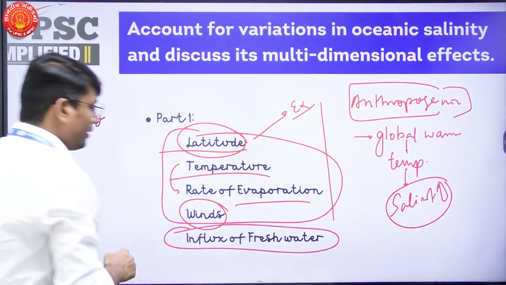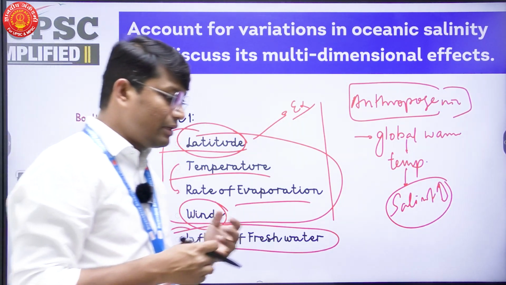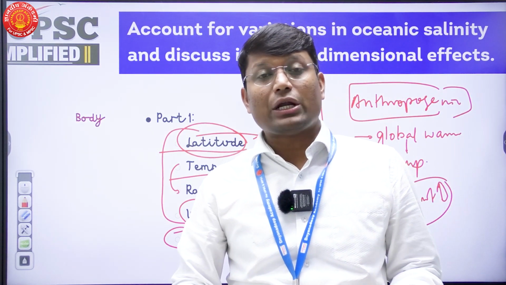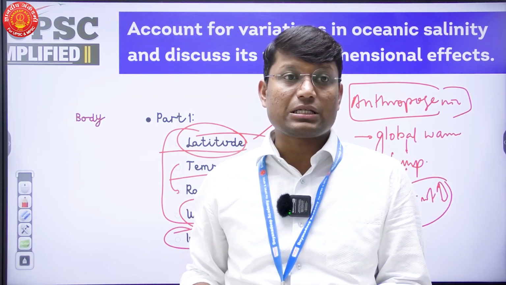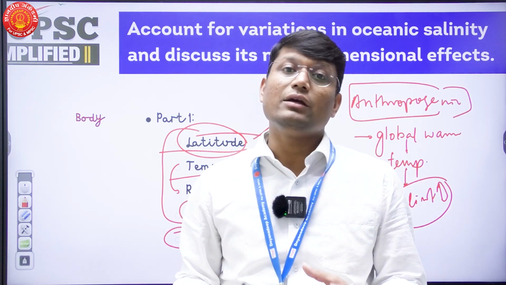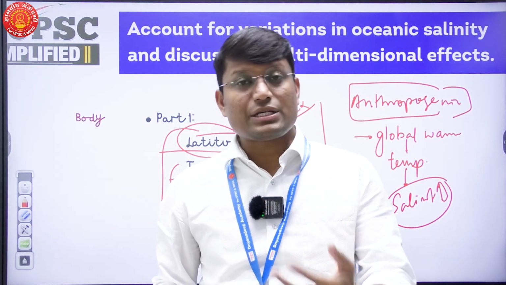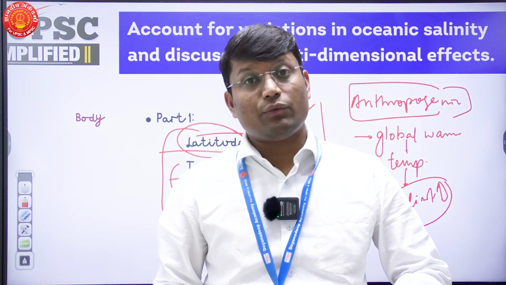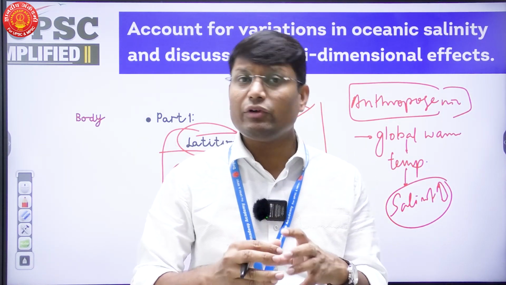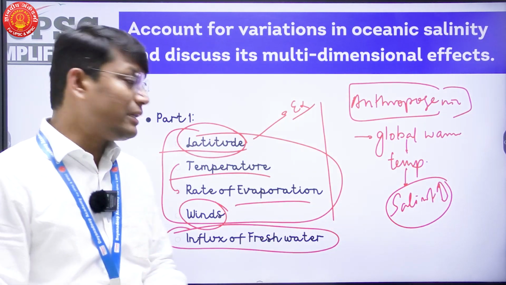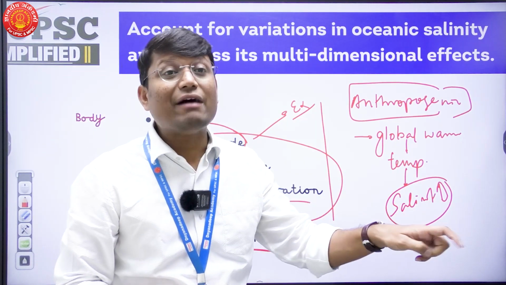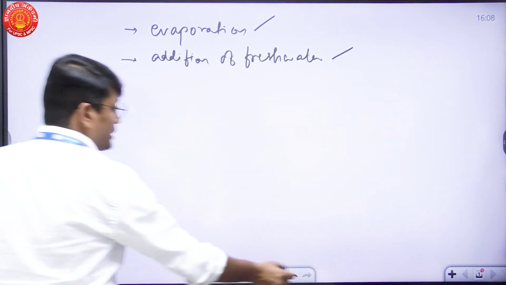Moving to this point, influx of fresh water. Again, wherever there is large influx of fresh water, there will be lower salinity. So you can talk about regions such as the Bay of Bengal, where there are a lot of rivers which are flushing a lot of fresh water, and even if the Bay of Bengal has a higher temperature, it has a lower salinity. You can talk about equatorial regions because there is a lot of rainfall which is taking place in equatorial regions. It will also lead to lesser salinity. Fine. So again, in influx of fresh water, I have mentioned natural causes. Now I also have one anthropogenic cause. What is my anthropogenic cause?